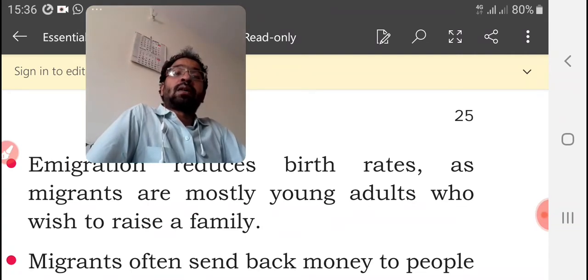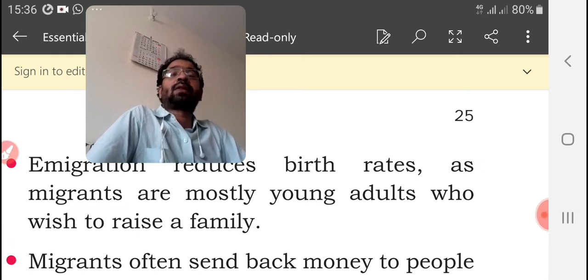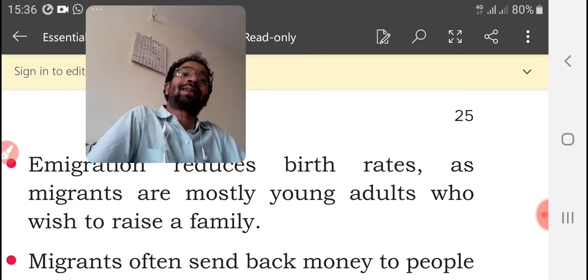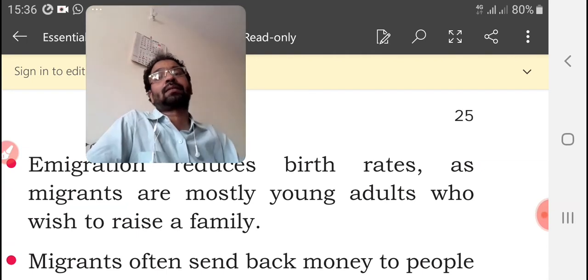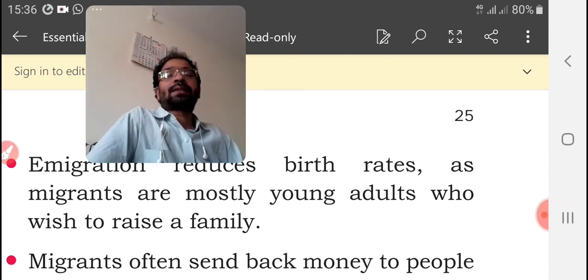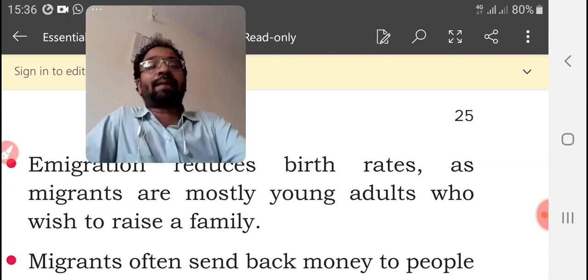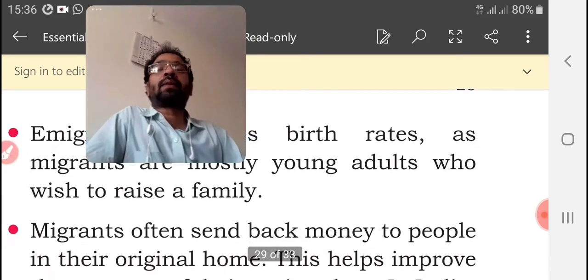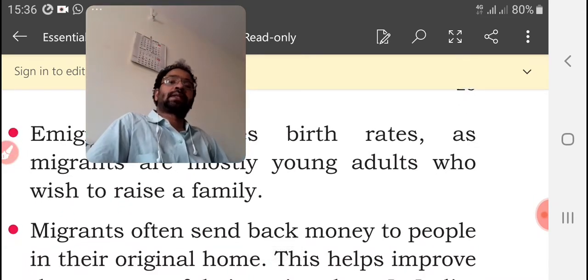So if they go from here, then automatically what will happen? The birth rate will decrease here, as migrants are mostly young adults who wish to raise a family. That is the reason behind it.